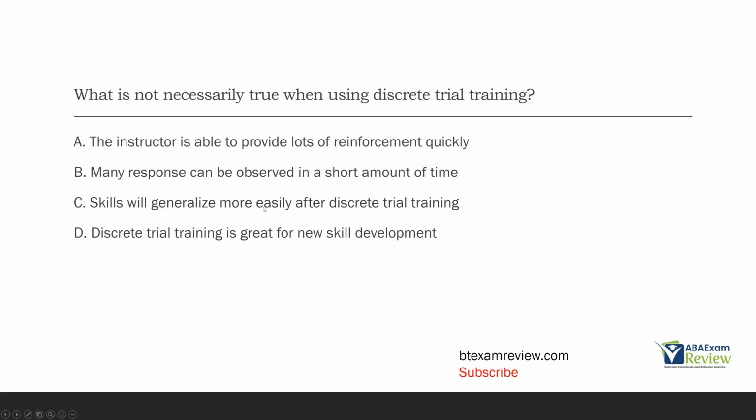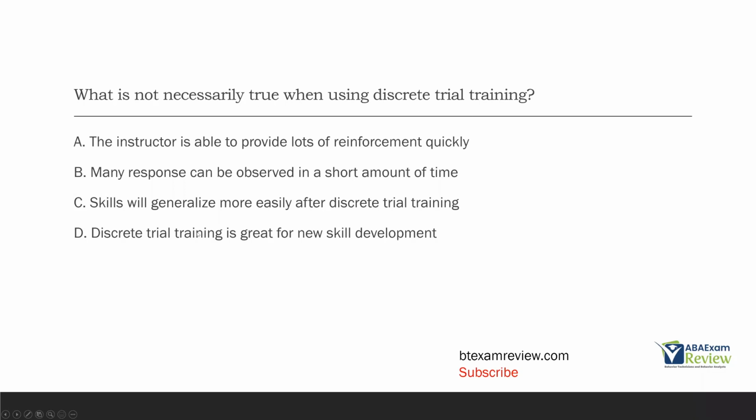Now, that isn't necessarily true. And why is that? Well, because DTT is typically very controlled, very contrived, very managed. It's typically done in the same environment, same table, using the same stimuli. It's to teach skills typically, right? So we're not really teaching towards generalization. We're trying to teach something new. And that doesn't make it bad or good. It just makes it a specific type of teaching. So even though discrete trial teaching doesn't encourage generalization, it doesn't make it the worst thing, right? It's just not necessarily true about DTT.